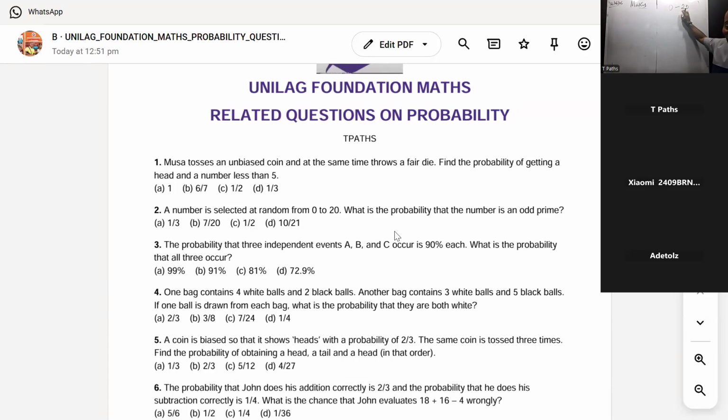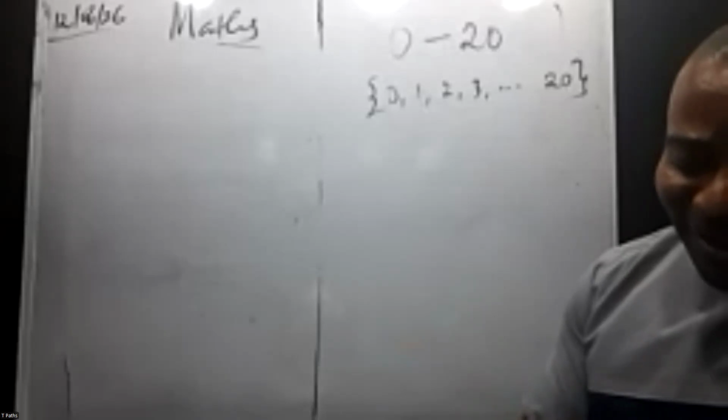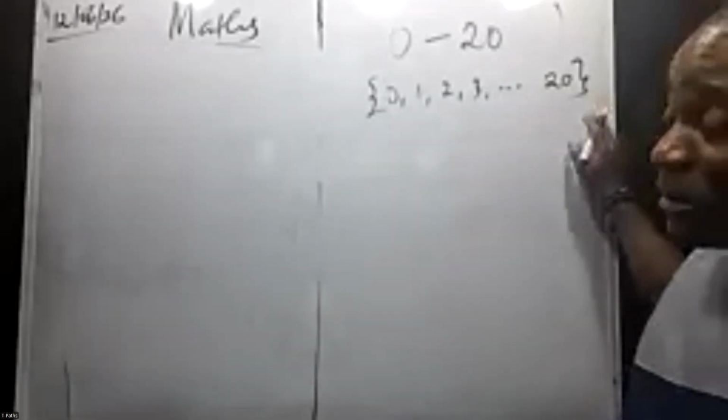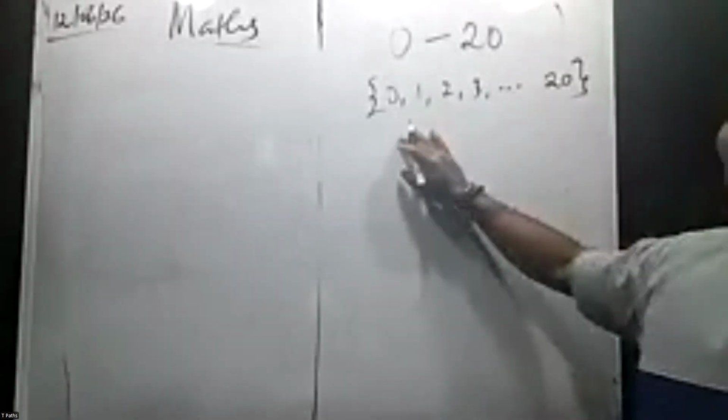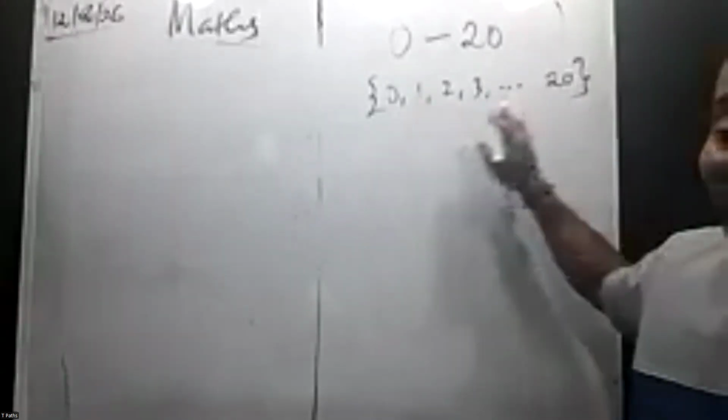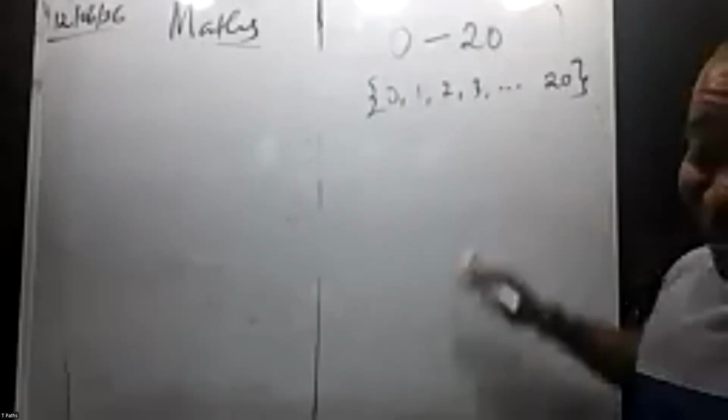So we have from 0 now. Let's list out the numbers from 0 to 20. So we have 0, 1. If you count from 0 to 20, we have 21. The total outcome is 21. All right? If you count from 0 to 20, you have a total of 21. That's the total outcome. Now, an odd number. What is an odd number?